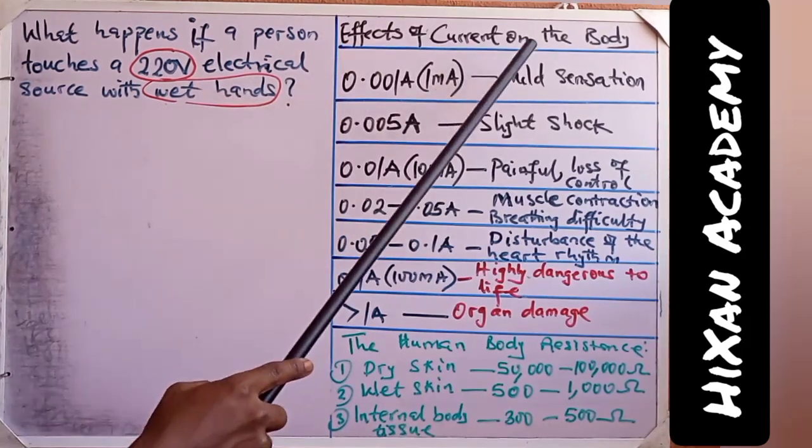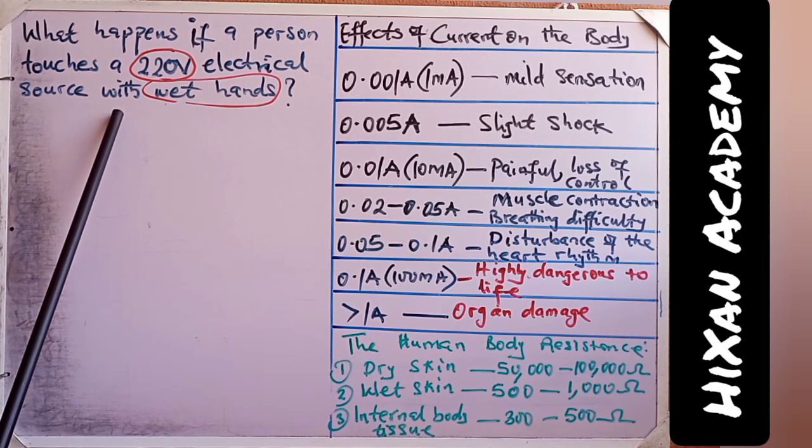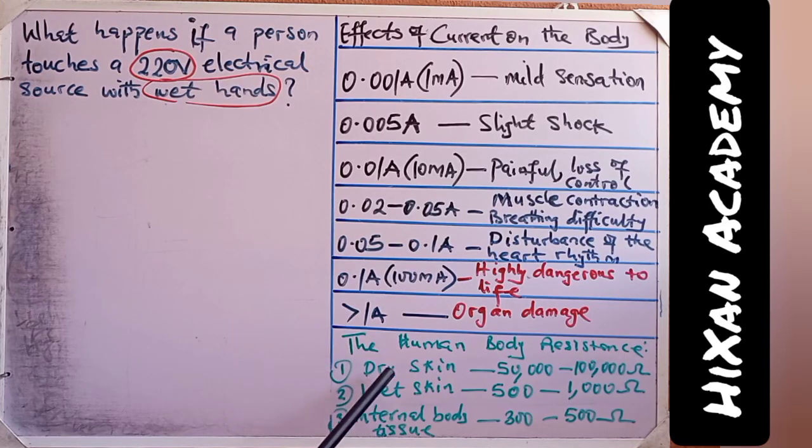Now, having looked at the effects of current, let's look at the resistance the body offers to current in different conditions. Then we'll go back to answering this question. Dry human skin offers a resistance in the range of 50,000 to 100,000 ohms. Wet skin offers resistance in the range of 500 to 1,000 ohms. Then the internal body tissues offer 300 to 500 ohms.